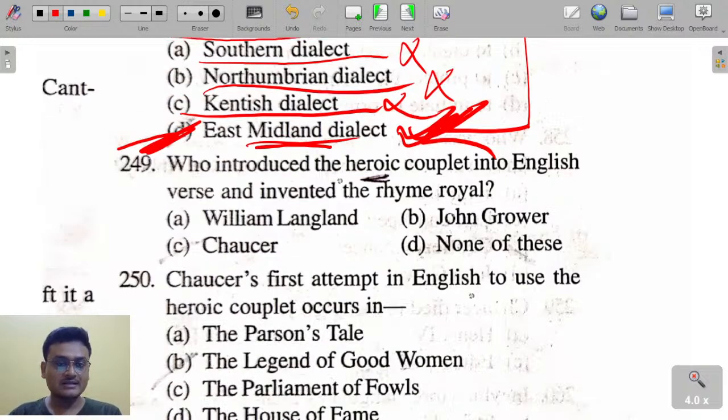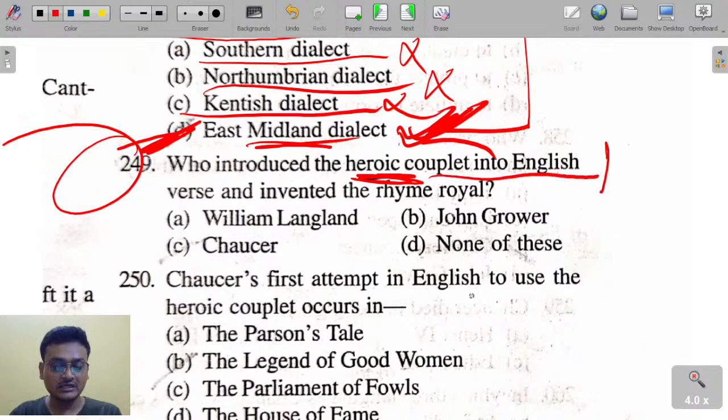Okay. Now do answer. Who introduced the heroic couplet into English? किसने heroic couplet को introduce किया था English पे? William Langland, John Gower, Chaucer, none of these.